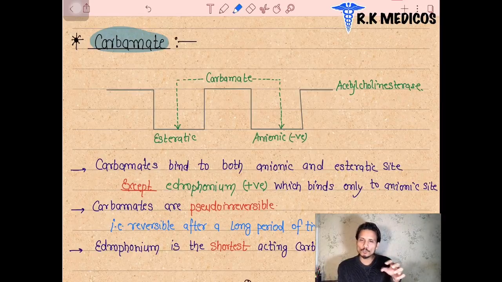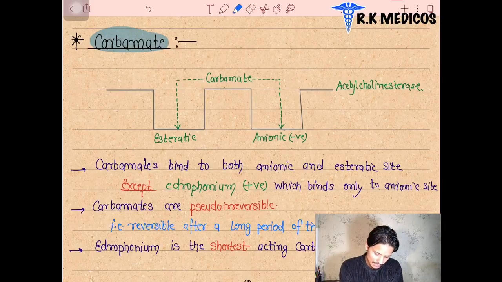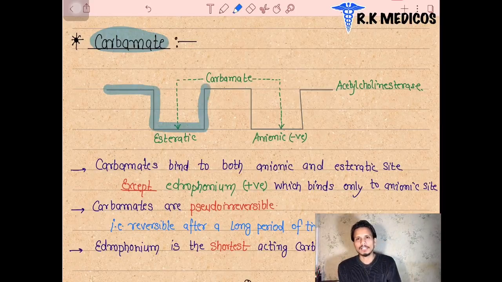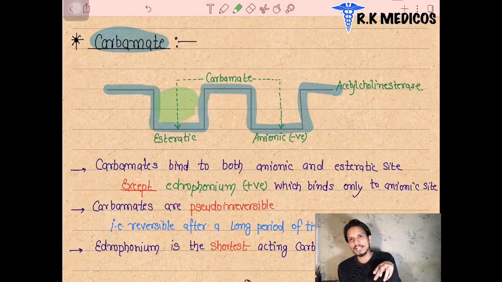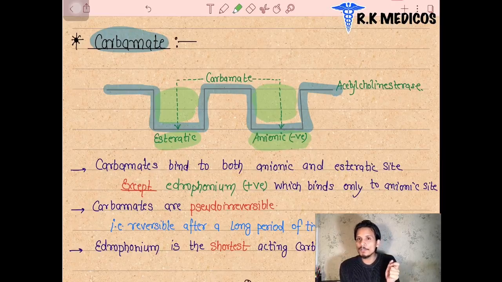So this carbamate group of drugs also binds to the acetylcholinesterase enzyme, on both sides. Suppose this is the acetylcholinesterase enzyme, and here are two sides of it. This side is the esteric site and this side is the anionic site. The carbamate drugs bind on both sides, either esteric site or anionic site. Organophosphate mainly binds where? Mainly at the esteric site, and primarily they form a reversible bond, and after aging they form a permanent or irreversible bond.